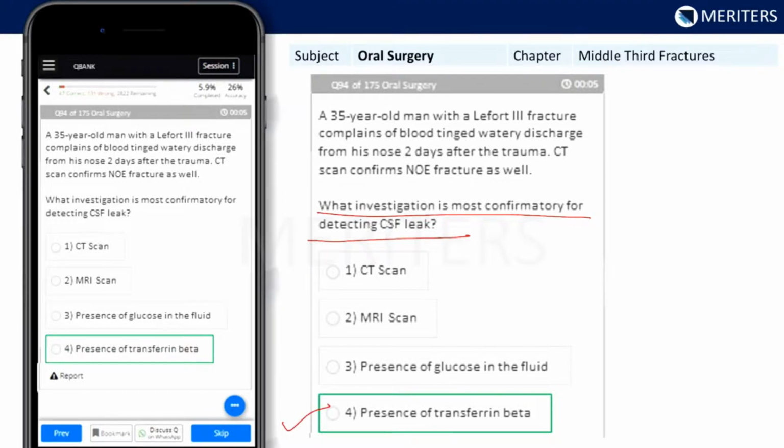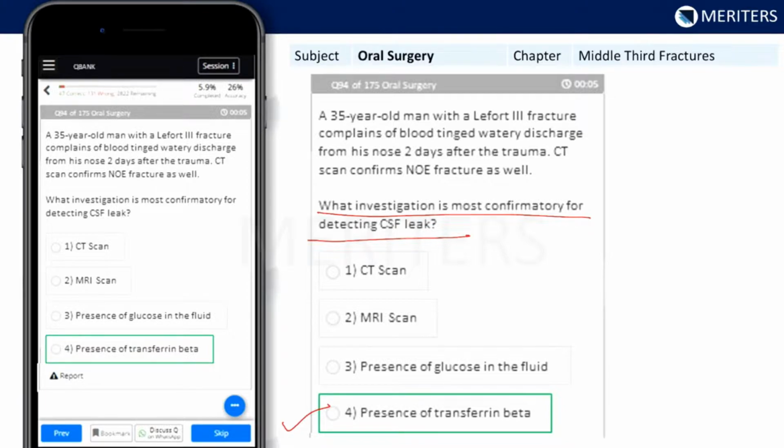So what investigation is most confirmatory for detecting the CSF leakage? Basically, both these questions are asking what is the confirmatory test for the CSF leakage. So the options were CT scan, MRI scan, presence of glucose in the fluid, presence of transferrin beta. First two options you can eliminate very easily, but looking at the third and fourth option, now we'll learn about